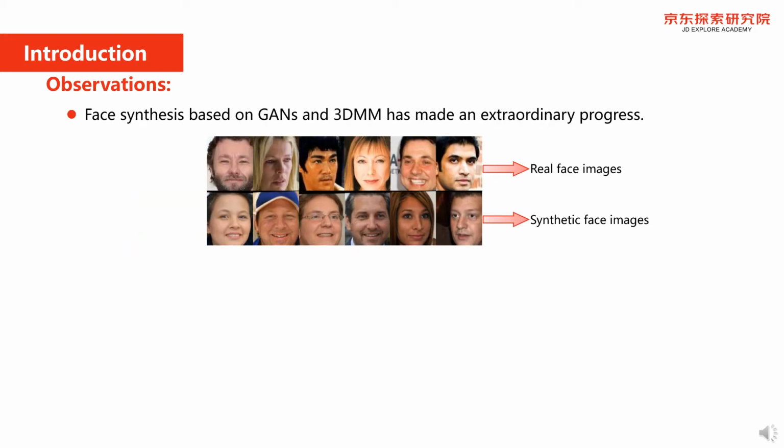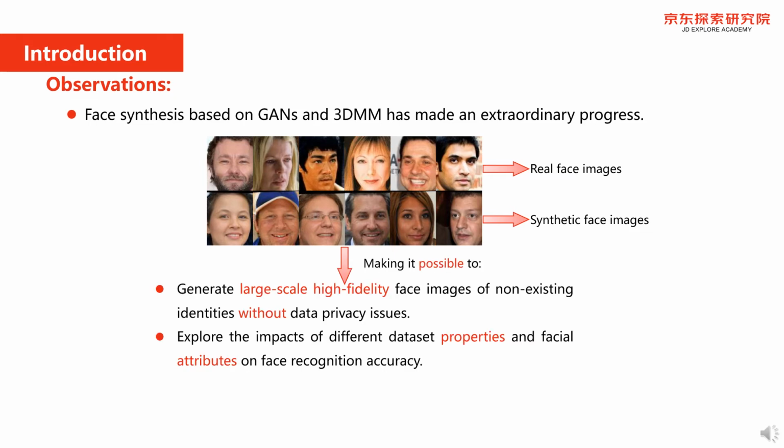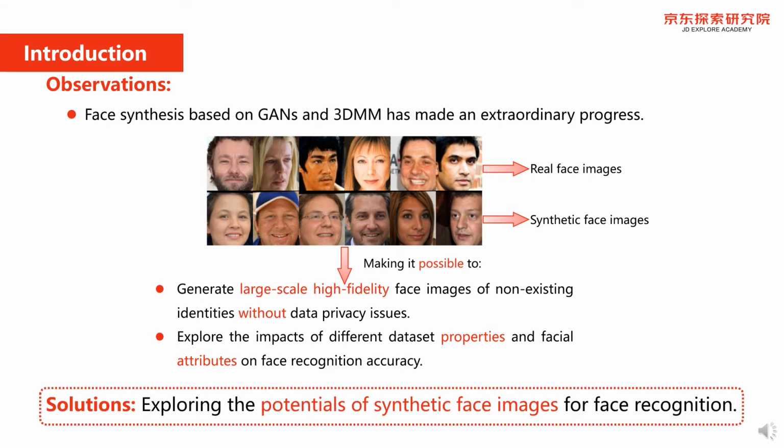Meanwhile, we have observed significant progress on face synthesis using GANs and 3DMM, which demonstrate the possibility of enabling the precise control of different face properties, such as identity, pose, expression, and illumination. Sometimes it's very hard, even for humans themselves, to distinguish real and synthetic face images. Inspired by these advancements on synthetic face generation, we can synthesize large-scale face images of non-existing identities without suffering privacy issues. Furthermore, with the controllable face synthesis, we can easily investigate the impacts of different face properties and facial attributes on final performance. Therefore, in this paper, we explore the potentials of synthetic face images for face recognition.